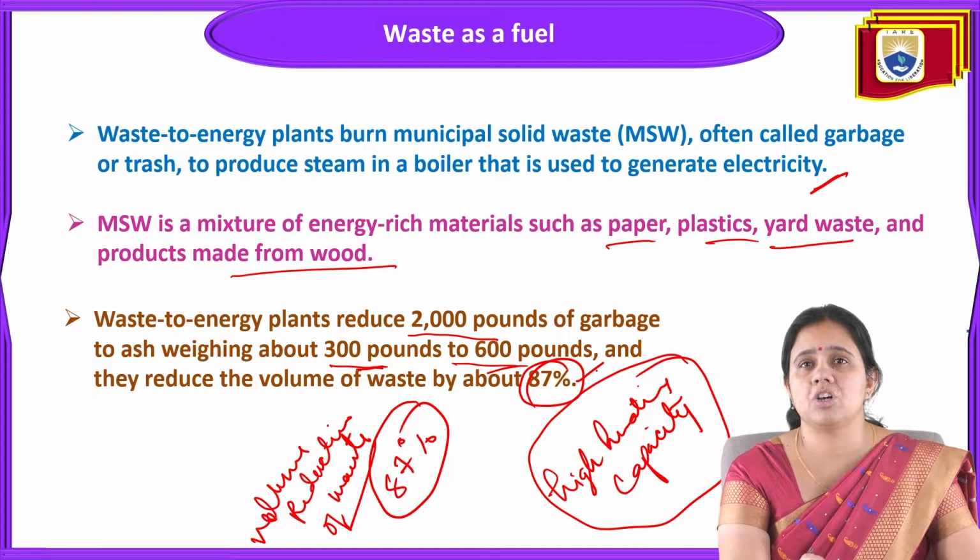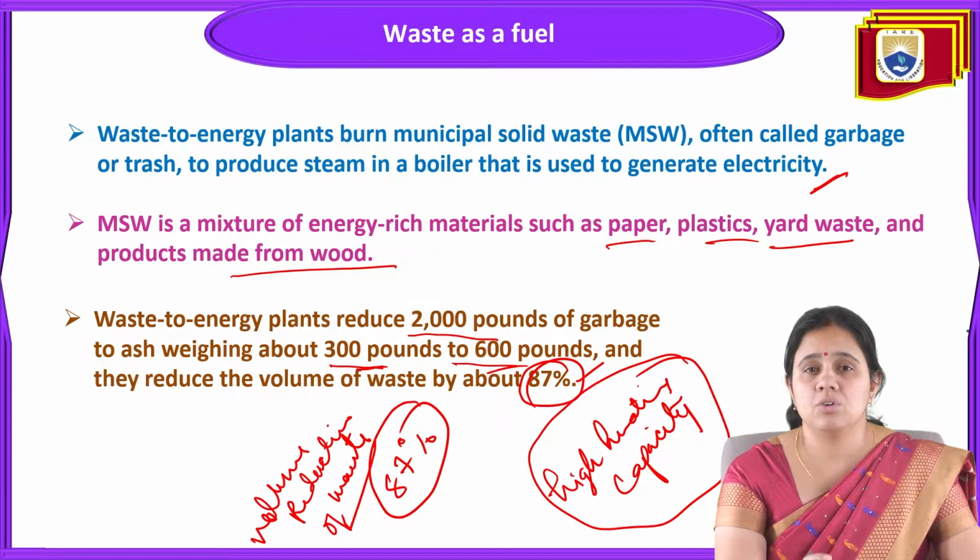MSW is used because it is a mixture of waste with a very high heating value. Things like paper, plastics, and wood products are there, so if we burn all those things together, they will produce more and more heat. We can utilize this heat to produce steam in a boiler to generate electricity. That is the main benefit of using waste as a fuel, because burning waste is a very good and viable option for its utilization.